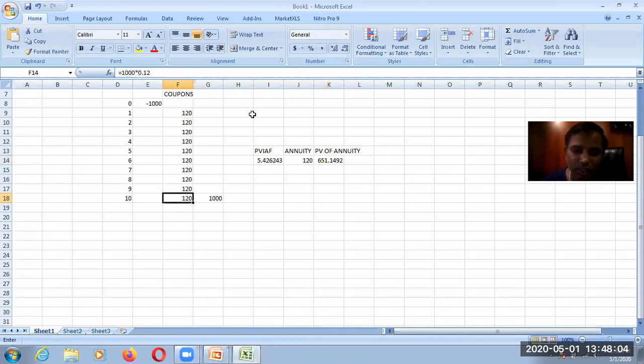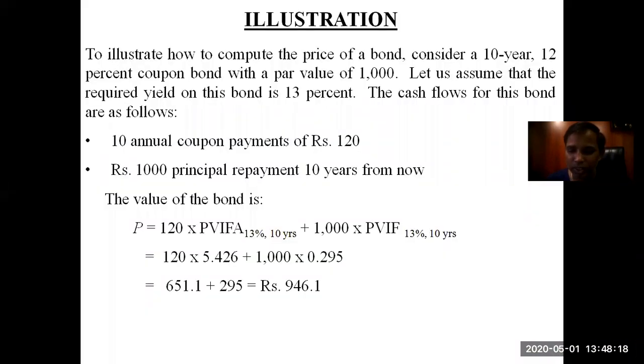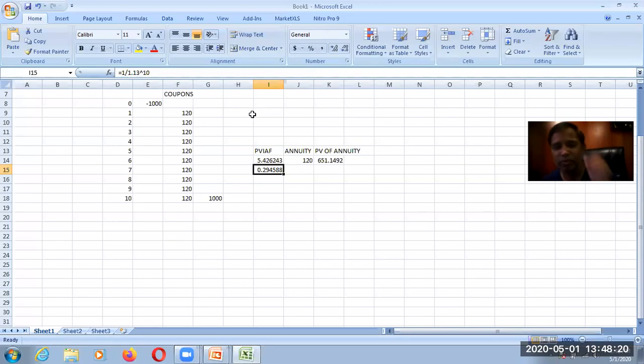On the 10th year, I will be receiving 1000 rupees. So let us calculate the factor value: 1 divided by 1.13 raised to n, that is 10 years, which is 0.294588.